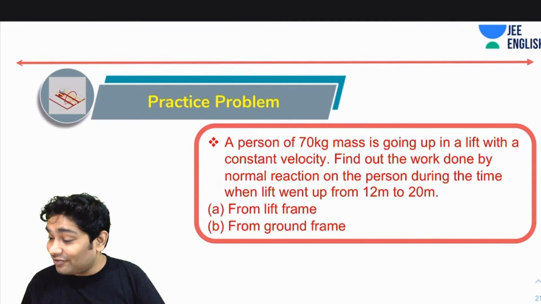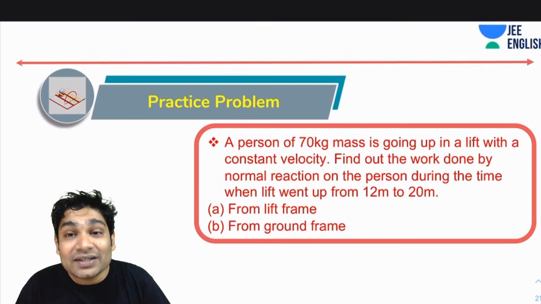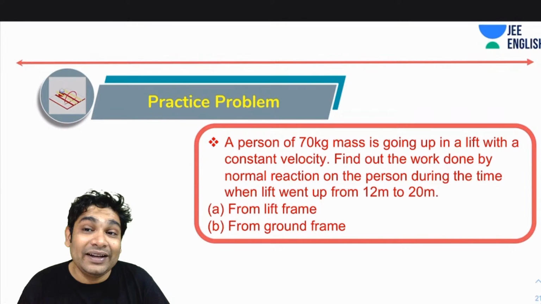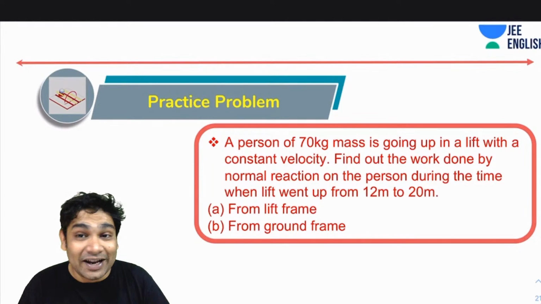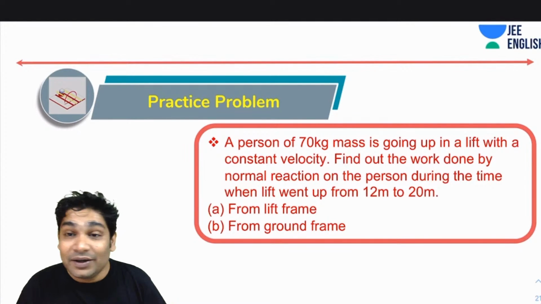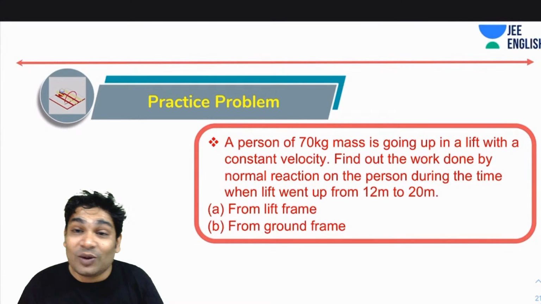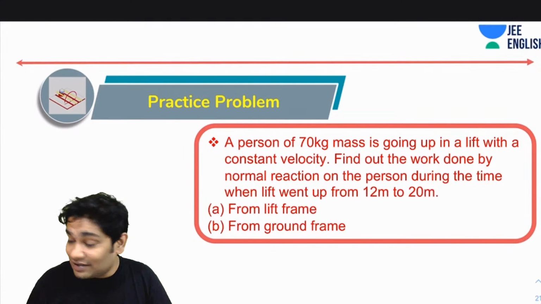Okay, let's see if what he's saying is correct. A person of 70 kg is going up in a lift with a constant velocity. Find out the work done by the normal reaction during the time when the lift goes from 8 meters to 20 meters. Yes, of course, that is correct.